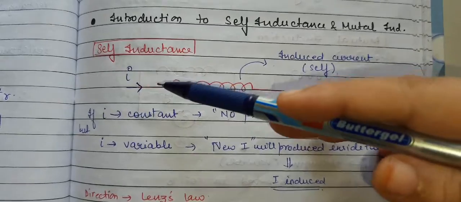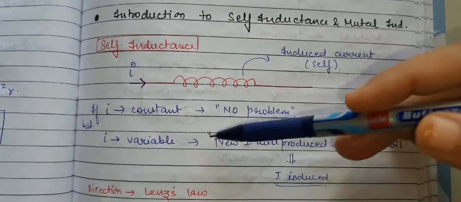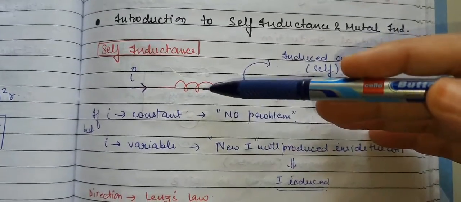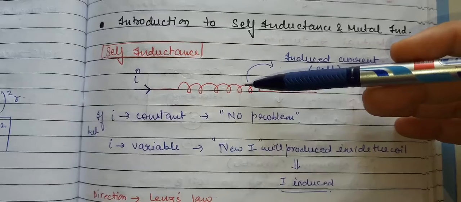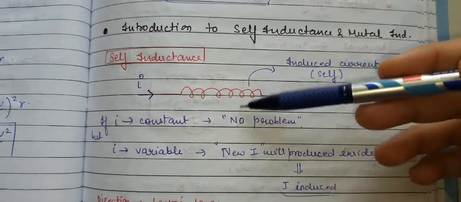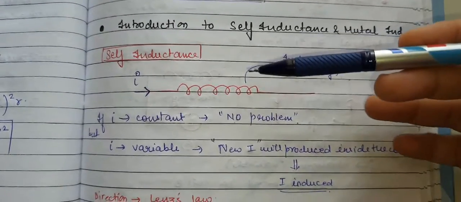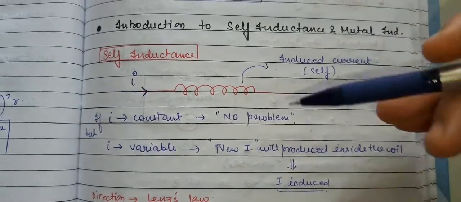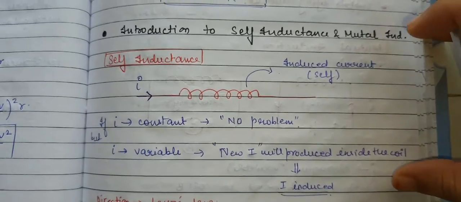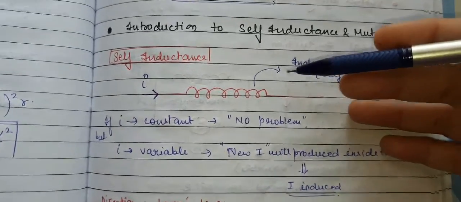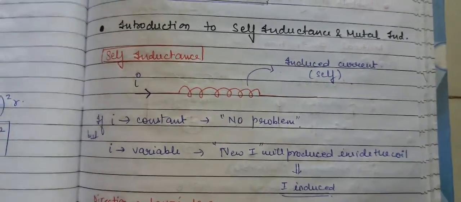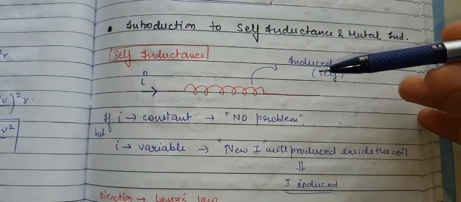If the constant current is flowing, means if the I is constant during the interval of time, there will be no problem. Because if we have attached a DC battery and we are not changing the amount of current flowing in it, there will be no self induced current. Because induction of a current requires a rate of change of flux, and the rate of change of flux is only possible when the current flowing through that conductor is changing. So if we keep the I constant, there will be no inductance.